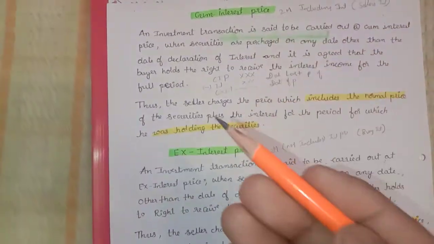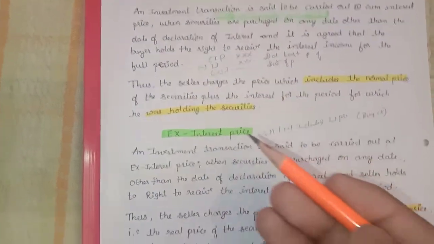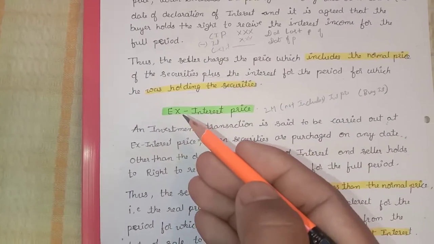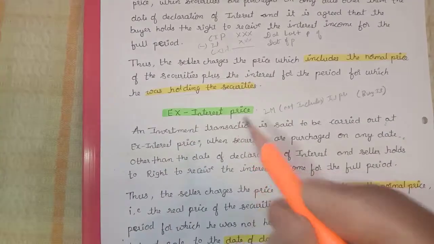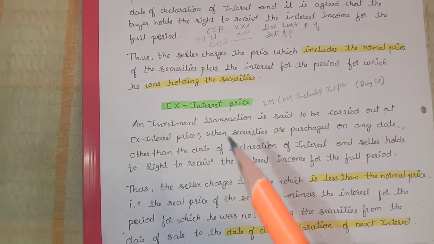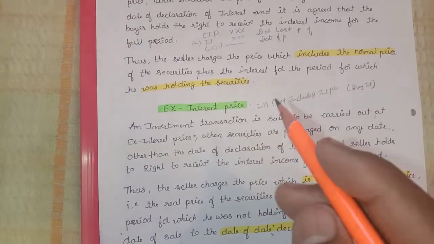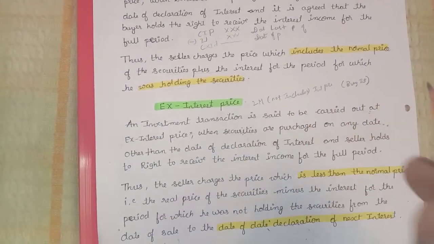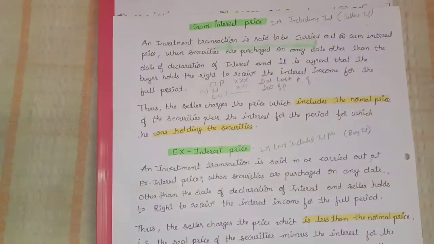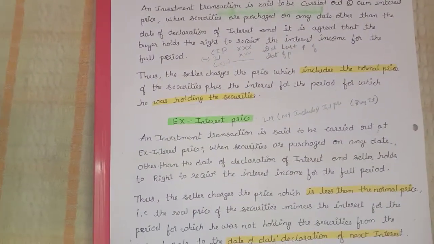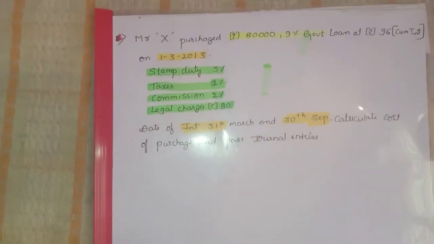If the question is silent, think that it is given on the basis of ex interest. That is very important. We will see one question and you will come to know what cum interest and ex interest are. See the question.